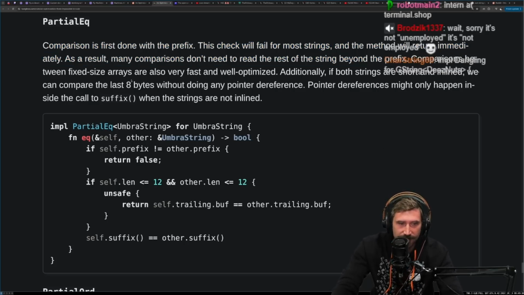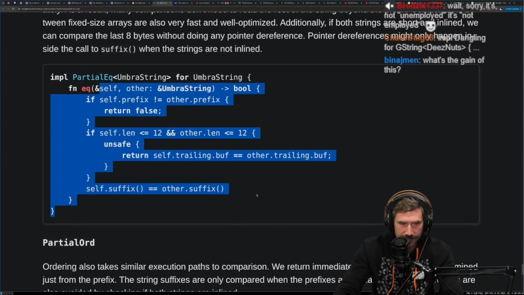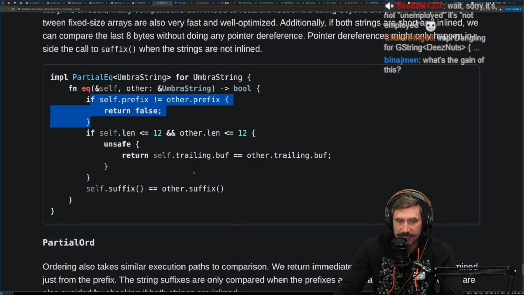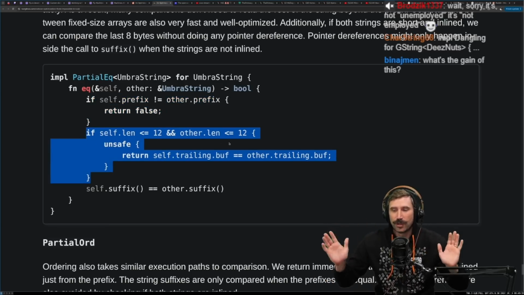Comparison between fixed-sized arrays is also very fast and well-optimized. Additionally, if both strings are short and inlined, we can compare the last 8 bytes without doing any pointer dereferencing. Pointer dereferencing might only happen inside the call to suffix when the strings are not aligned. There you go. It's super amazing, by the way. This is just such a super cool optimization, right? I'm just absolutely blown away by this.